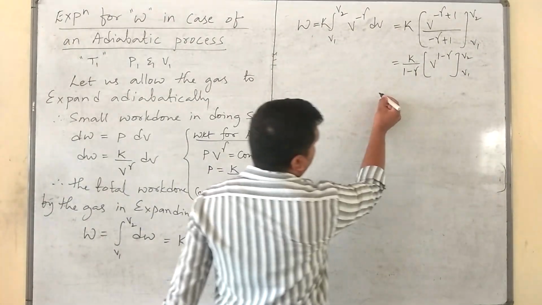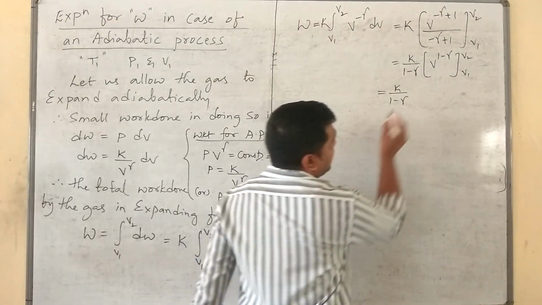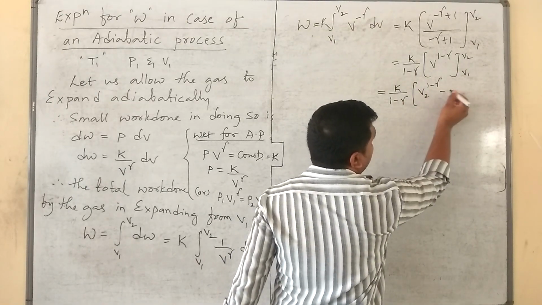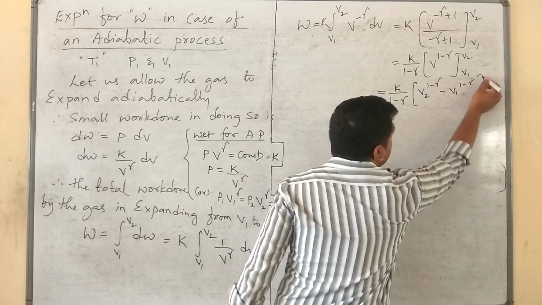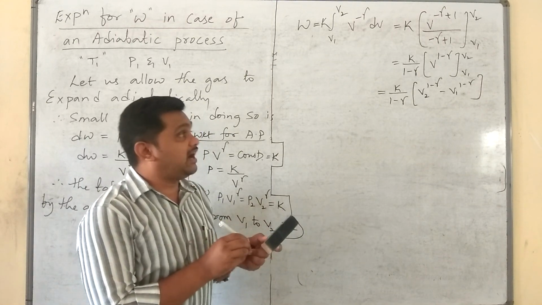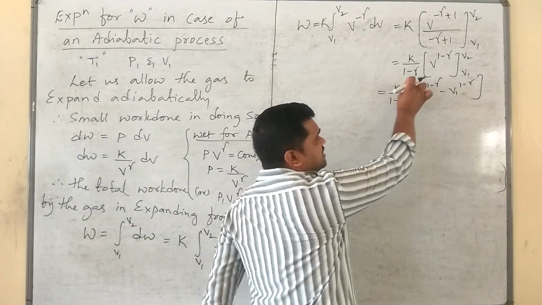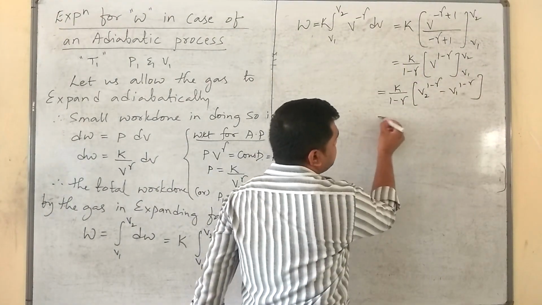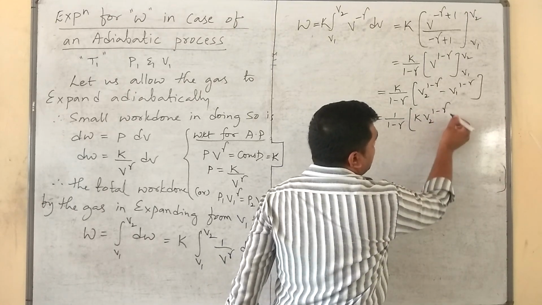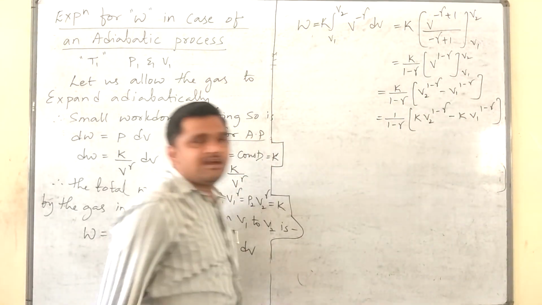Next, I will keep K by 1 minus gamma as it is, and substitute the upper limit and lower limit. It becomes V2 power 1 minus gamma minus V1 power 1 minus gamma, just as per the rules, substituting the upper limit first and then the lower limit. Now let us multiply this K inside. It becomes 1 by 1 minus gamma, K V2 power 1 minus gamma minus K V1 power 1 minus gamma.